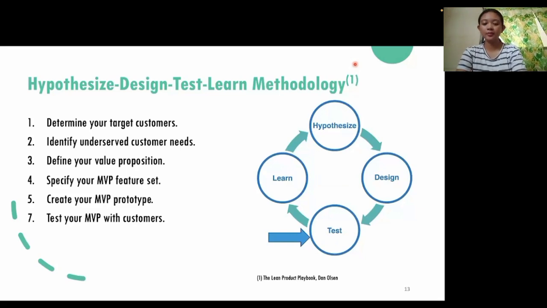So that's all about technical terms and important points of MVP.